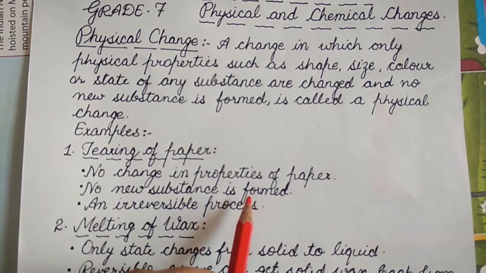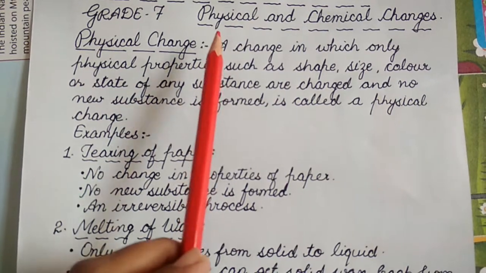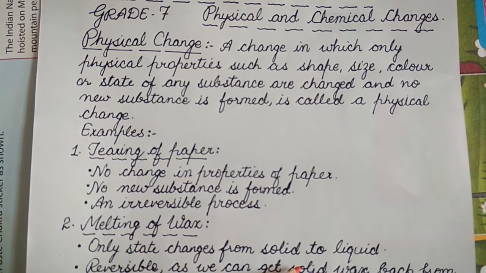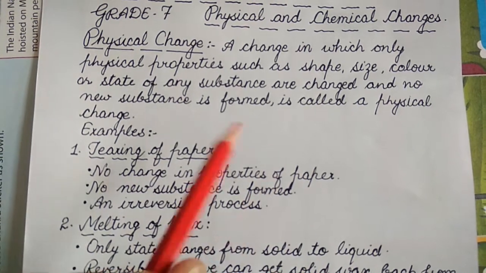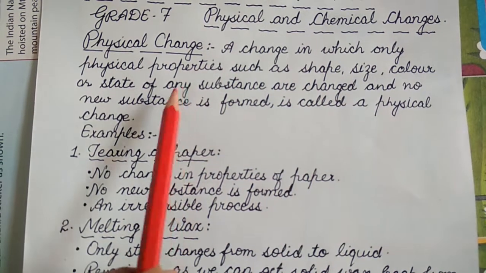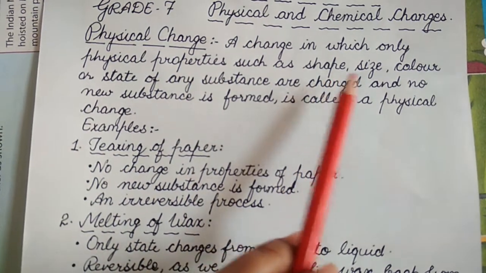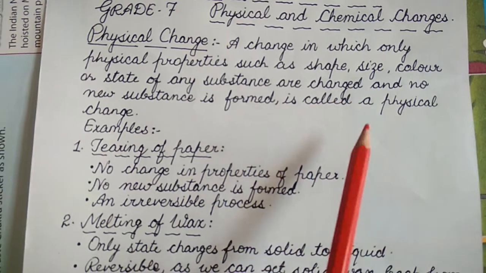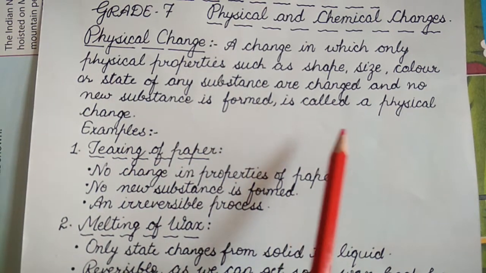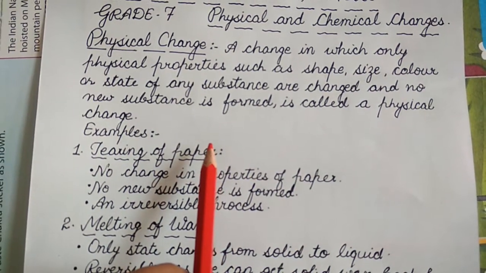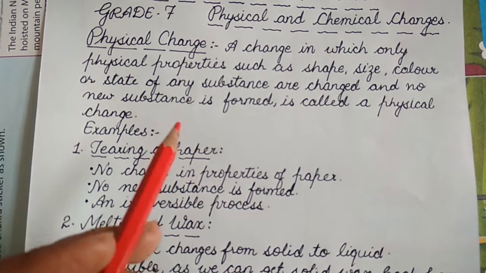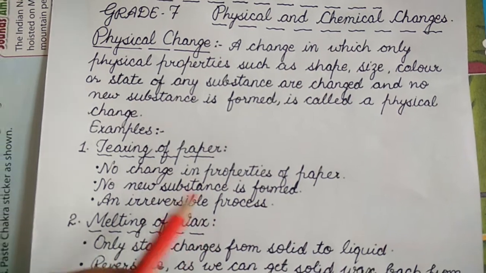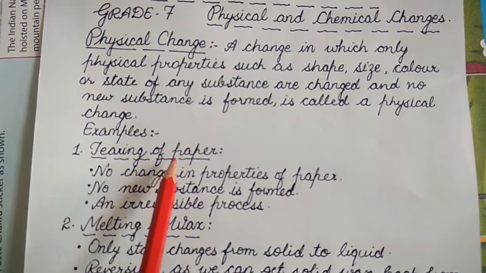Students, these changes are further divided into two types, that are physical and chemical changes. Today in this class we will learn about different physical changes. Students, a change in which only physical properties like shape, size, color or state of any substance are changed and no new substance is formed is called a physical change. So today in this class we will learn about some of the physical changes that take place in our daily lives. The very first change is tearing of paper.